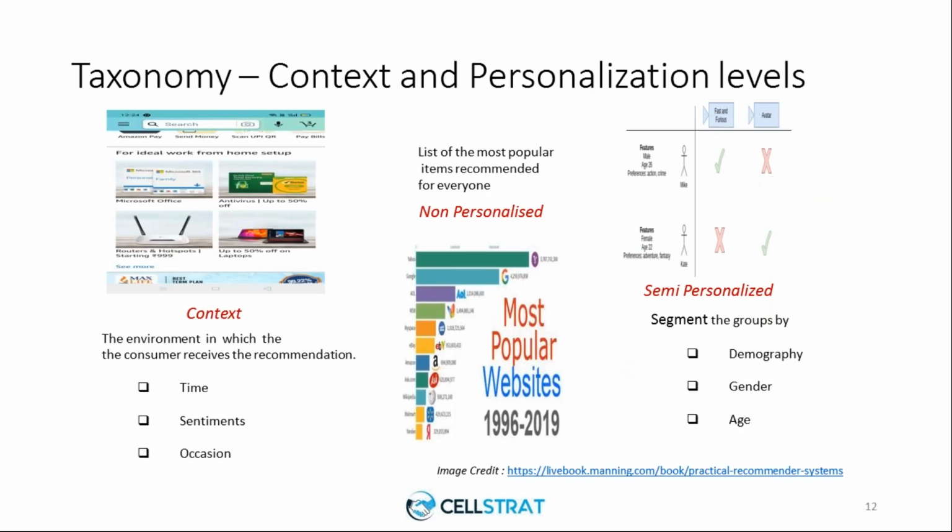Now, coming again to the other set of taxonomy, which is context and personalization levels. As I said, recommender systems should watch keenly the kind of context that is happening and provide recommendations. For instance, we all know that in this COVID situation, we work from home. You can see that the site is intelligent enough to detect that we all work from home and recommends accessories to help you with a work-from-home setup, right?